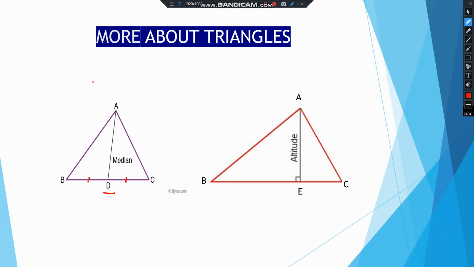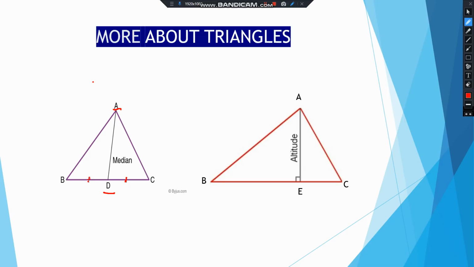D is the midpoint. So when we join any vertex to the midpoint of the opposite side, which side is opposite vertex A? It is BC. So we are joining vertex A to the midpoint of BC. So AD is called a median. So a line joining any vertex to the midpoint of the opposite side is called a median.